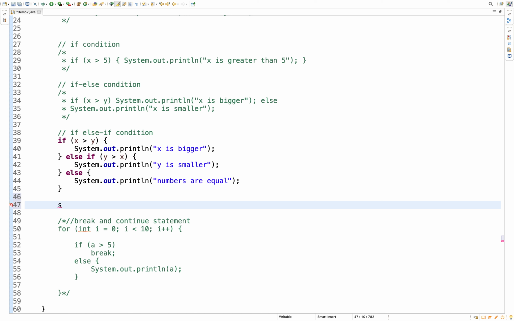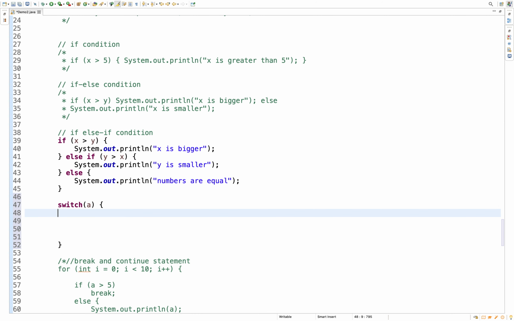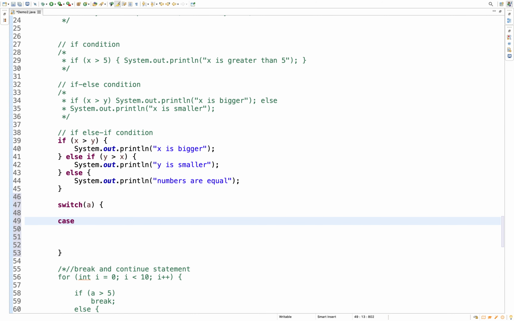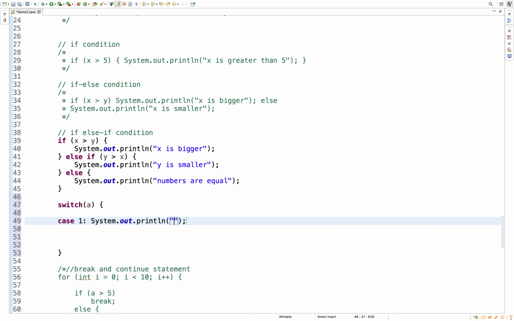So this is the switch statement. I'm just passing some variable value a, and this switch block will have cases. The first case is 1. Let's do one thing, just print that month is January.